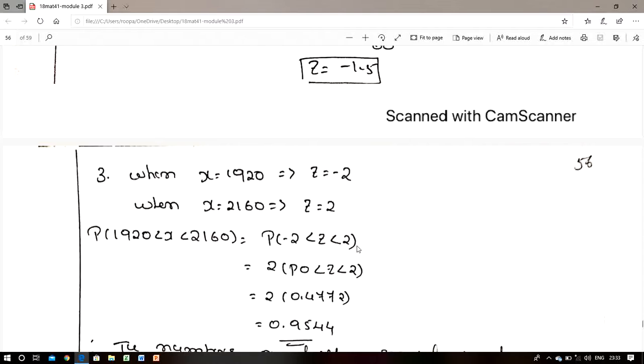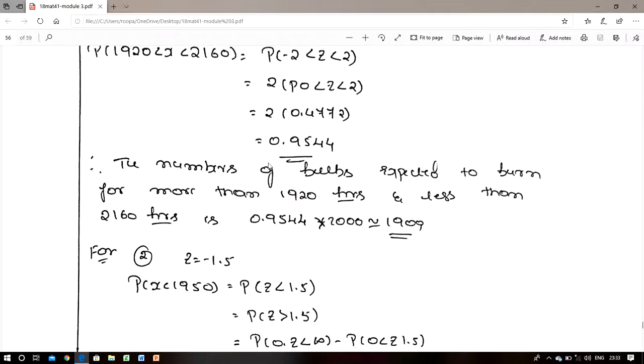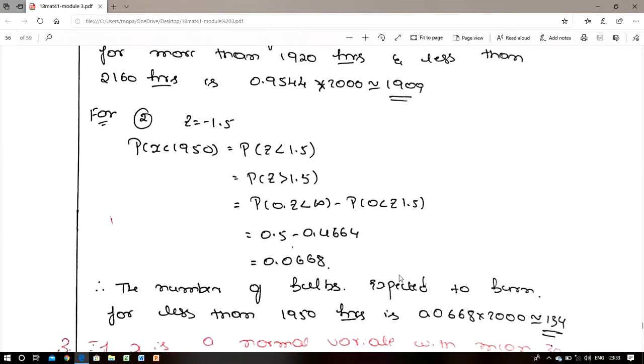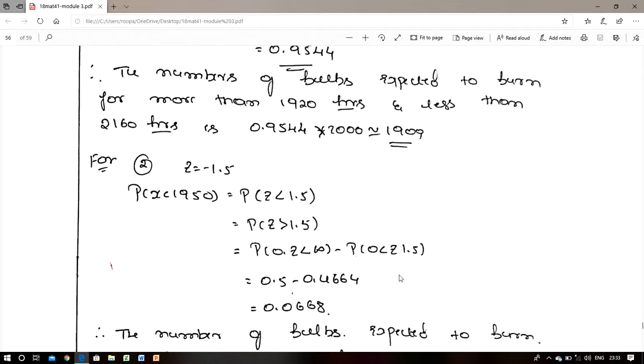Because we know that minus infinity to 0 is equal to 0 to infinity, we can write 2 into 0 to infinity. So we can write 2 into P of 0 less than Z less than 2. We can simplify, here we get 2 into phi of 2. Phi of 2 value is 0.4772. Simplify, we get 0.9544. At last you multiply it with 2000, here we get 1909. So like that we have to solve the problems using the normal distribution. Thank you.